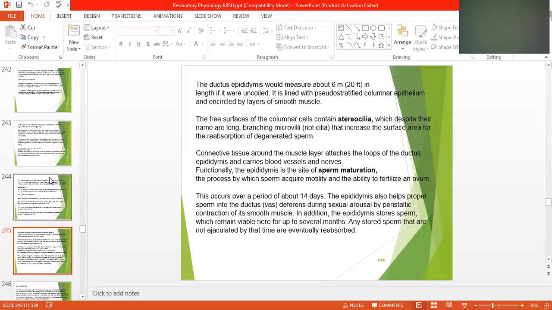In addition, the epididymis stores sperm, which remain viable here for up to 7 months. Any stored sperm that are not ejaculated by that time are eventually reabsorbed, meaning the sperm which do not come out will be reabsorbed in that place.